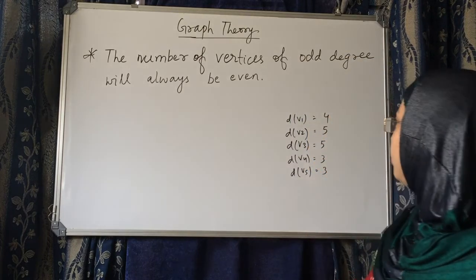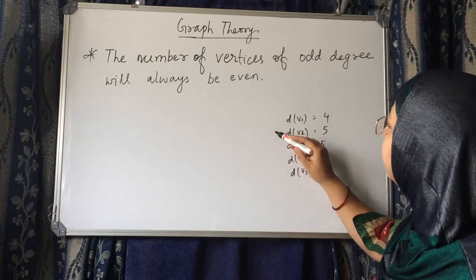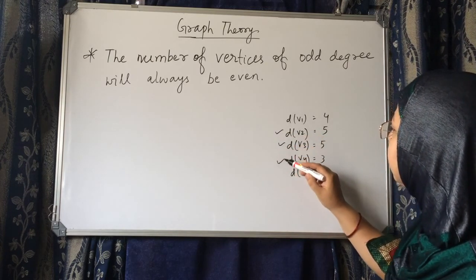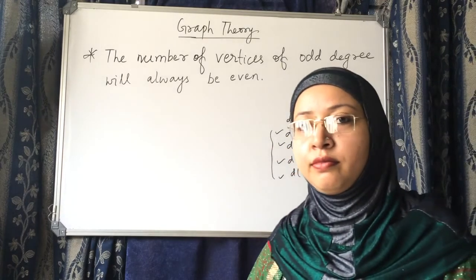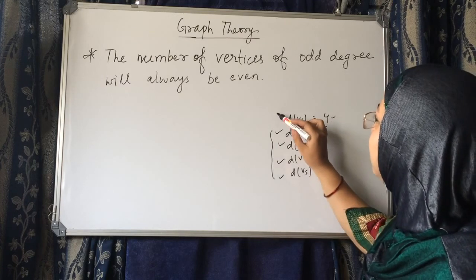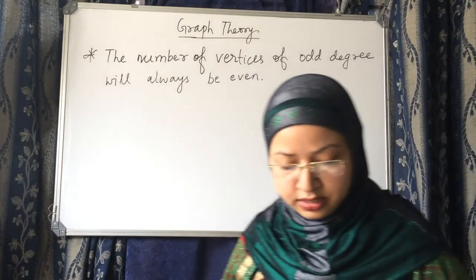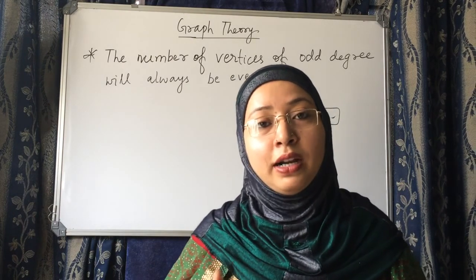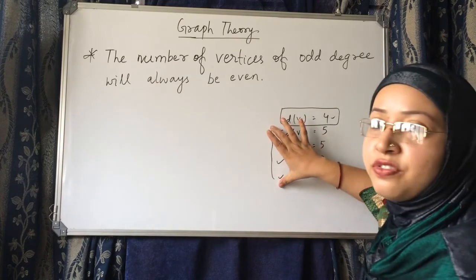So which are the vertices that have odd degree? This one, this one, this one, this one. How many are there? 4. This one has even degree, but it is only one vertex whose degree is even. The vertices whose degree is odd are 4.